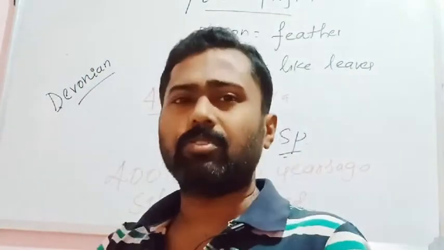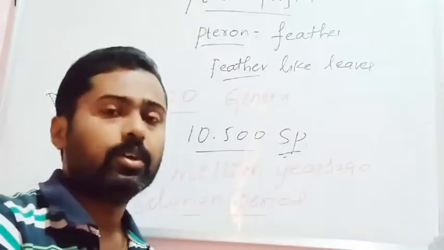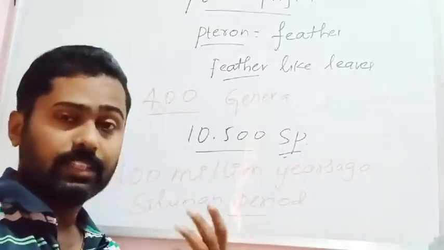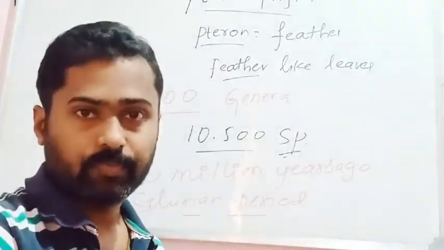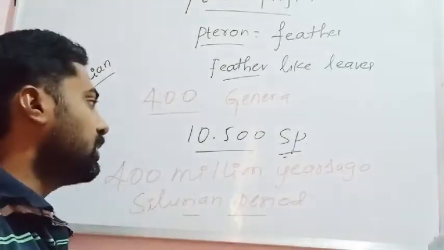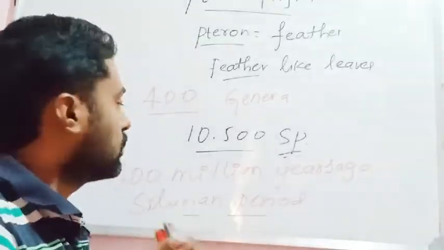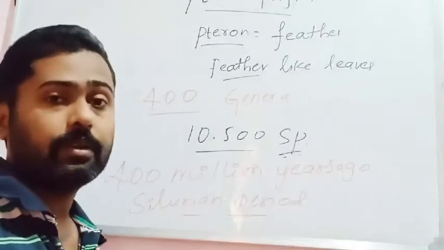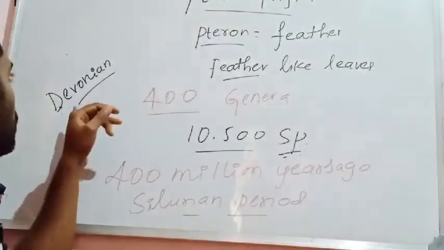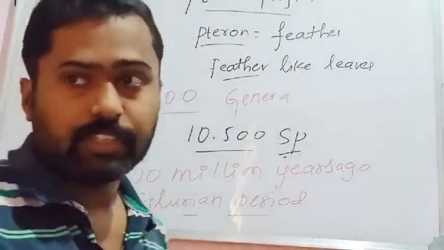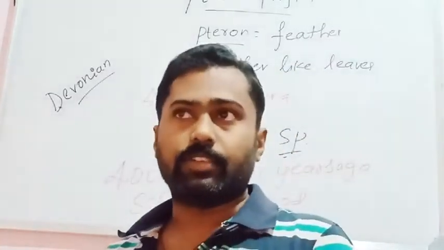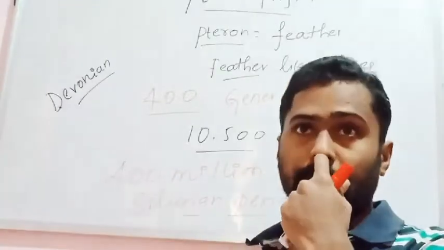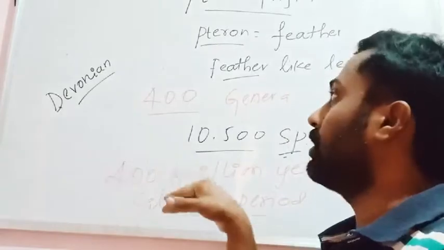I am talking about the geological time scale, which is the study of the past history of the Earth. So pteridophytes evolved 400 million years ago in the Silurian period and dominated the Earth's surface in the Devonian period. This is about the origin of pteridophytes.